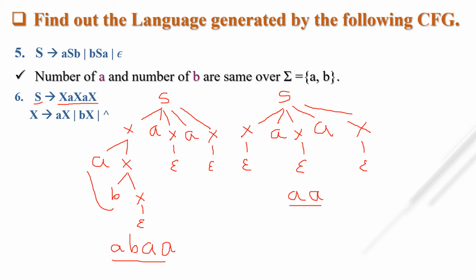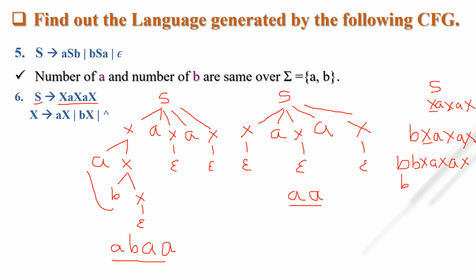This string is generated. Once again, I have to take S. From S, suppose I am taking x, a, x, a, x. Now from this x, suppose I am taking bx first, and the rest of the string is as it is, ax, ax. From this x, suppose I am taking once again bx. So this b is as it is. Instead of x, I am writing bx, ax, ax.